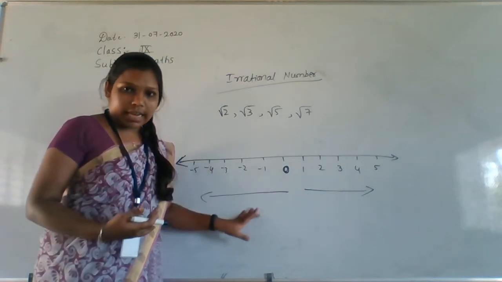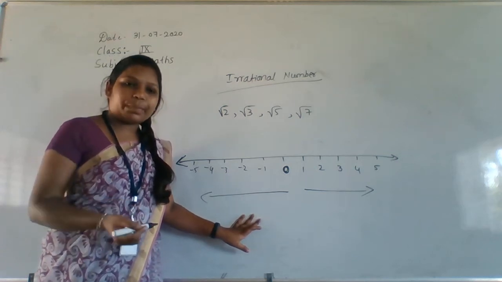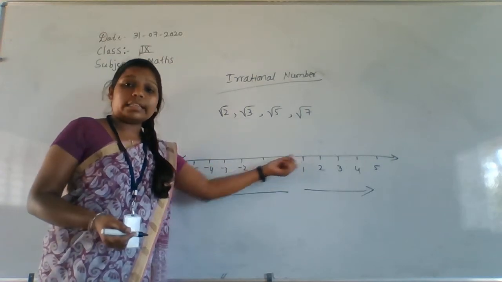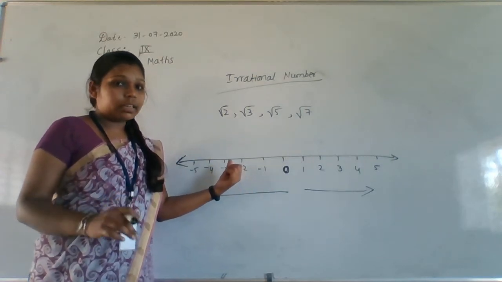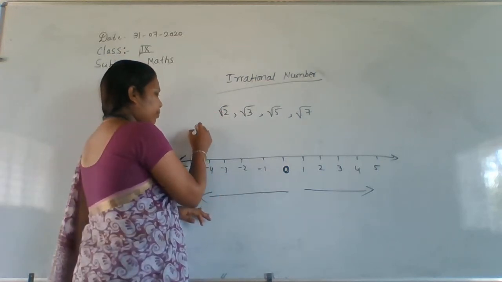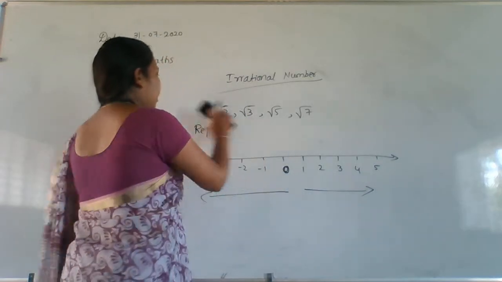Positive numbers, negative numbers. Okay, so we'll see how to represent root 2 on the number line. Sorry, not in, on the number line. Wait, I will write here.